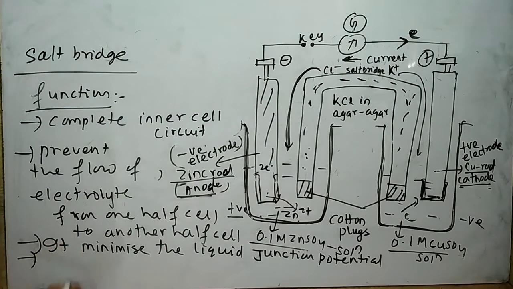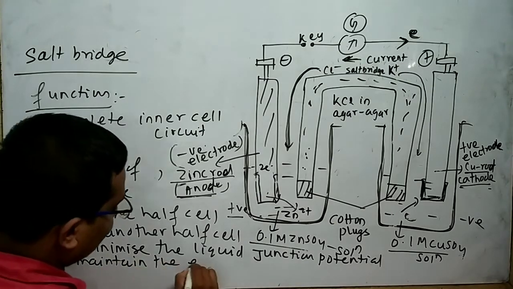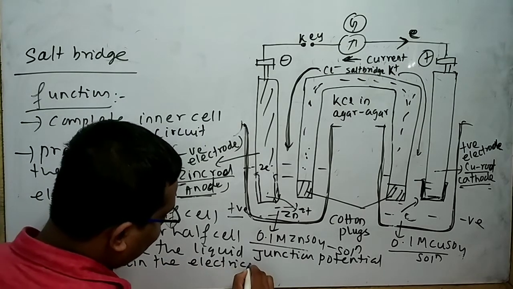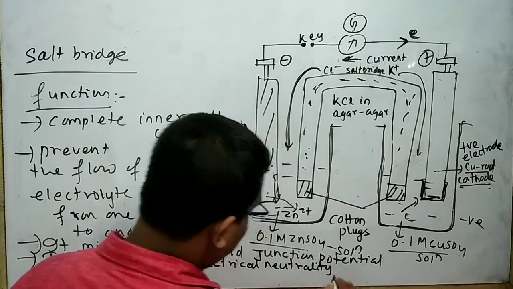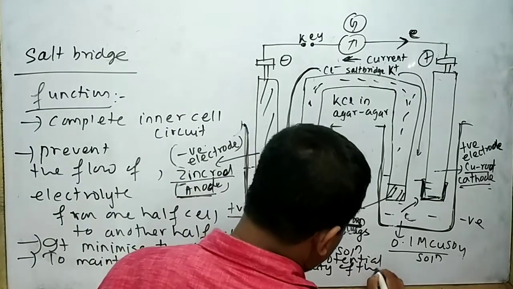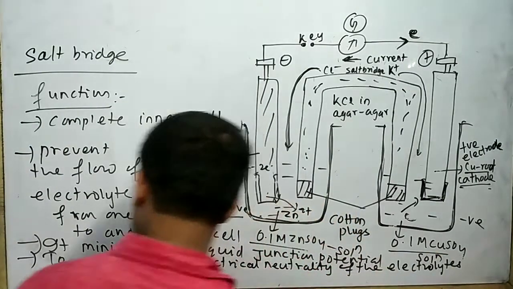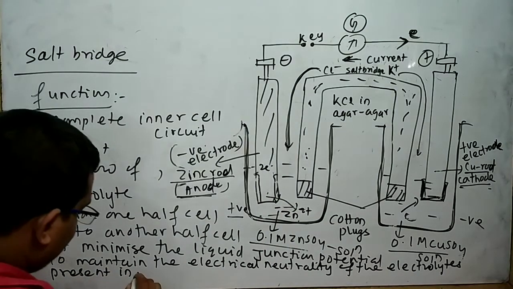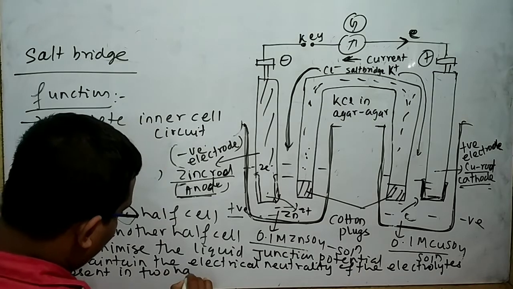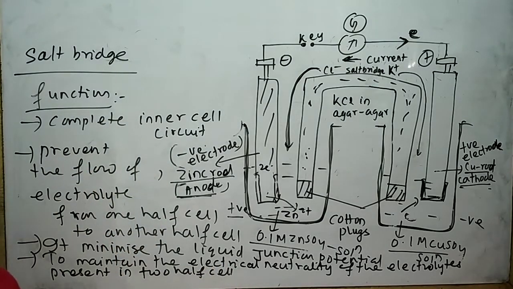So the main function of the salt bridge is to maintain the electrical neutrality of the electrolytes present in the two half cells. These are the functions of the salt bridge.